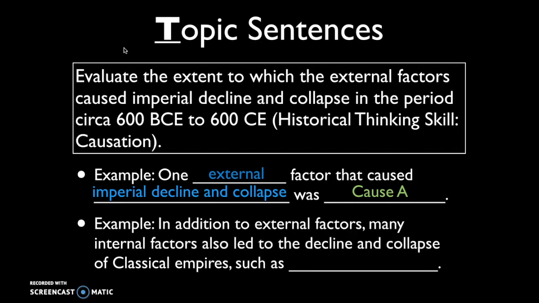Again, we may get to then some later qualifying body paragraphs where it's important to then make that transition. So for example, "In addition to the external factors, many internal factors also led to the decline and collapse of classical empires, such as cause B." Maybe it's the growing gap between the rich and the poor that is going to lead to these internal rebellions. What can you prove? Where's your evidence?